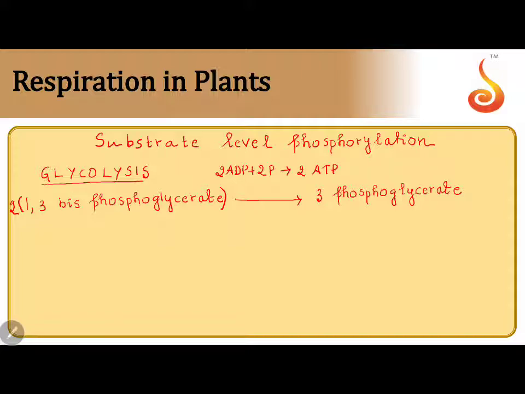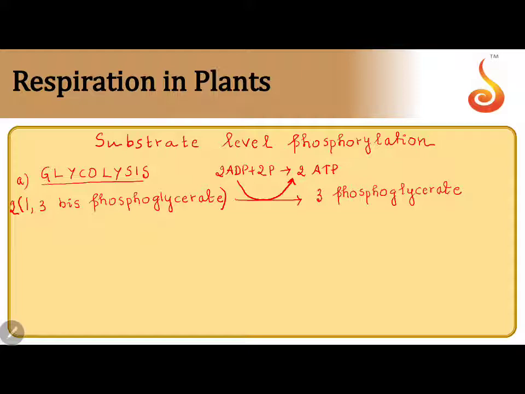So here there is no electron transport chain. When the substrate is changed to the next product, then and there the energy released is captured in the form of ATP. This is one substrate level phosphorylation.